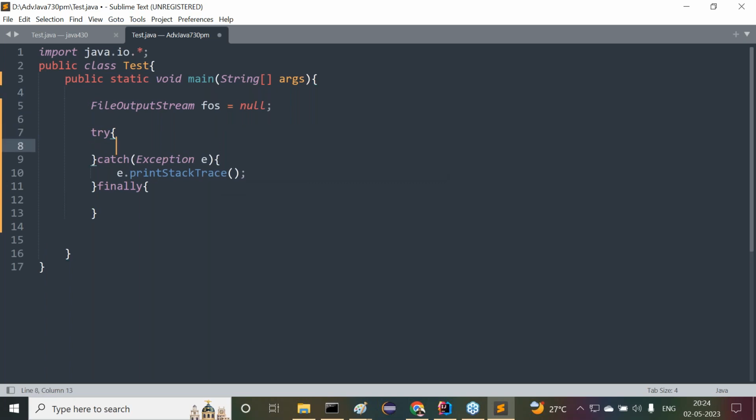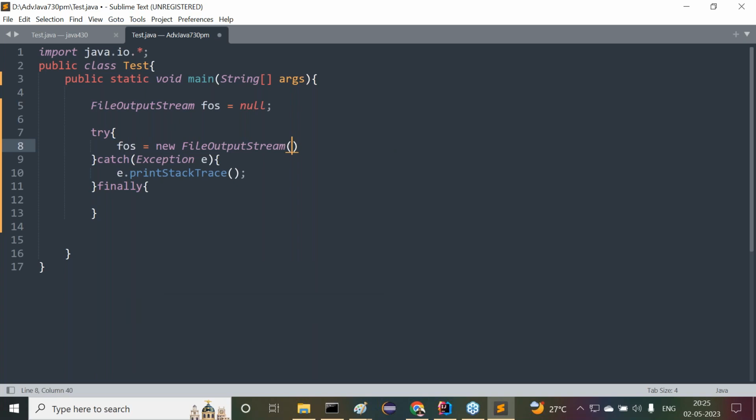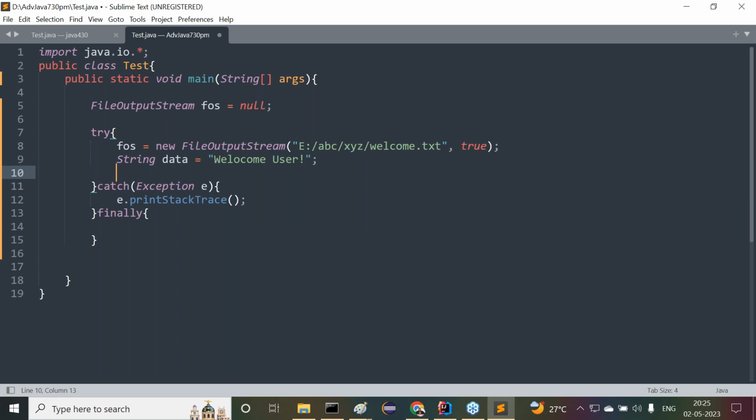But create that resource inside the try block. fos is equal to new FileOutputStream of, and here we provide the path e:/abc/xyz/welcome.txt. Of course, we can use comma true also, no problem. Then after that, provide the logic. String data is equal to "welcome user", some message I want to provide. That's okay, fine.